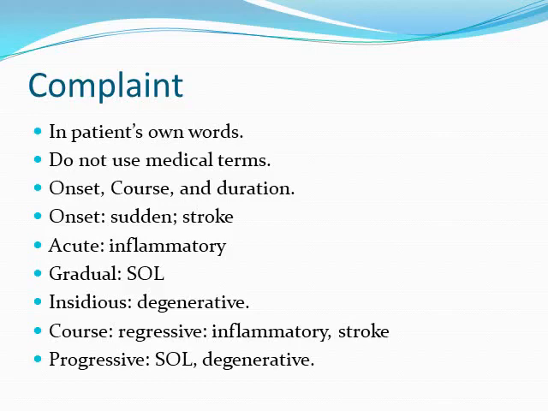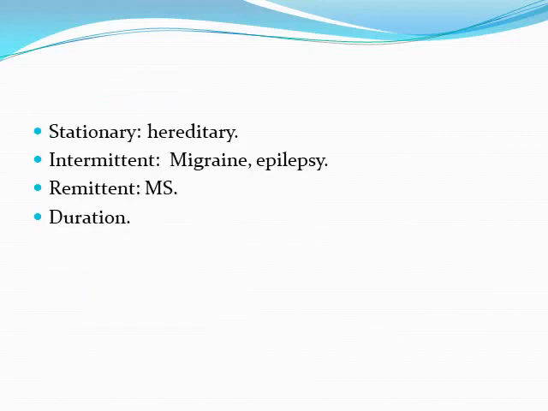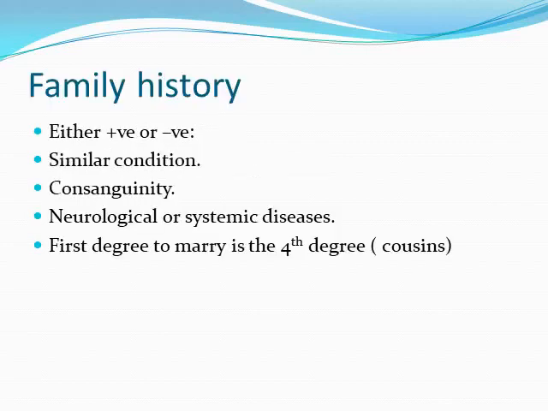Then we ask about the course of disease, which could be regressive in inflammatory conditions and cerebrovascular stroke, progressive like in degenerative disorders and space-occupying lesions, stationary in hereditary disorders, intermittent course while the patient is completely free in between the attacks like migraine and epilepsy, or remittent with periods of exacerbations and remission like multiple sclerosis. We ask about the illness.